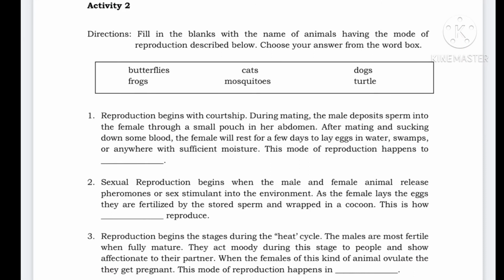Open your module on page 10 for the activity number 2. Fill in the blanks with the name of animals having the mode of reproduction described below. Choose your answer from the word box.